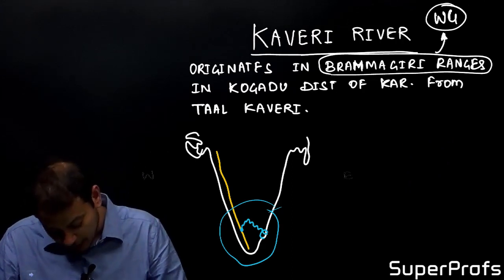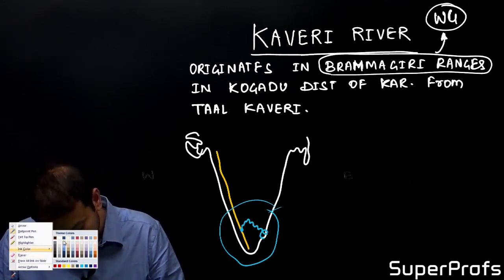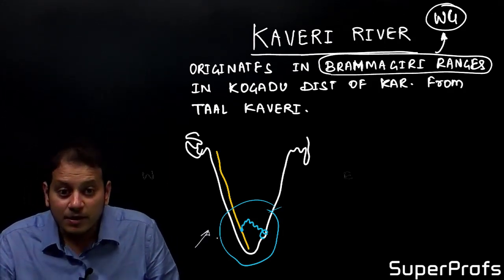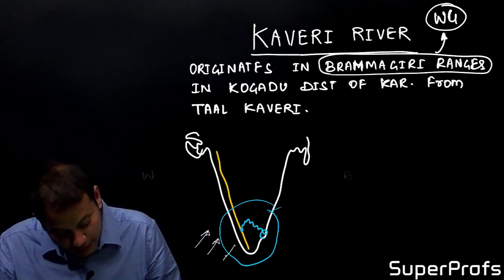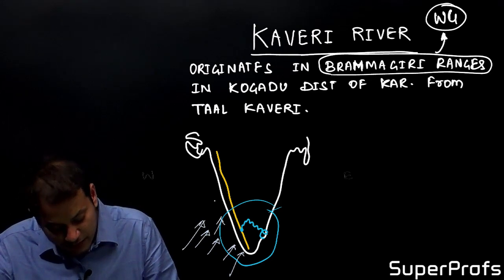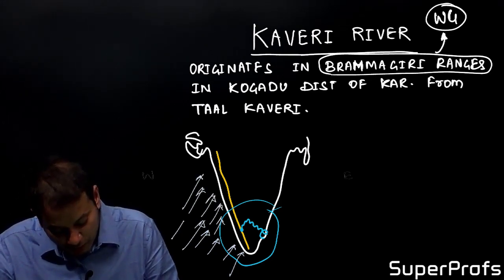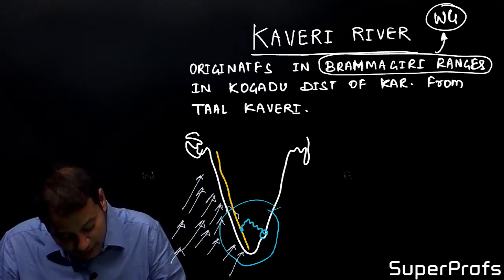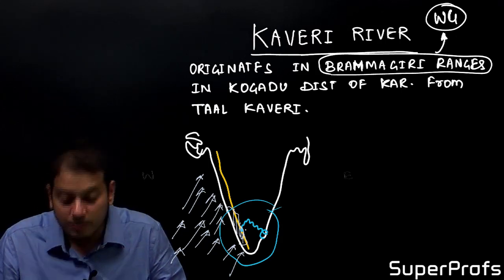Now, the western part of India receives rainfall from the southwest monsoon winds. When we study monsoon, we will see that the western part of India receives rainfall from the southwest monsoon winds. So the region where river Kaveri originates receives very heavy rainfall from the southwest monsoon winds.